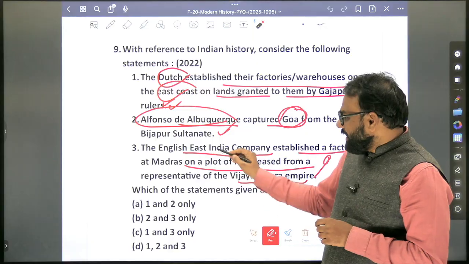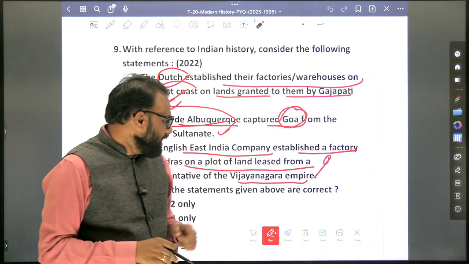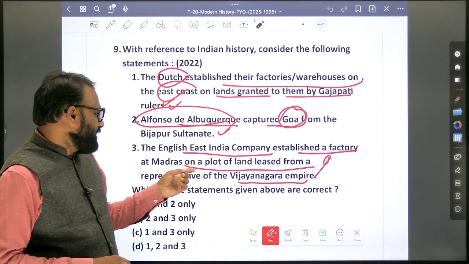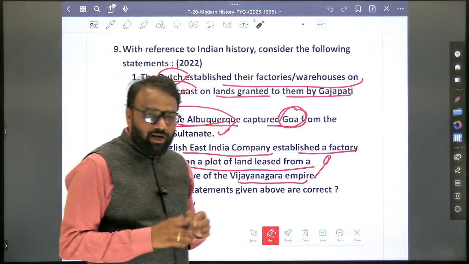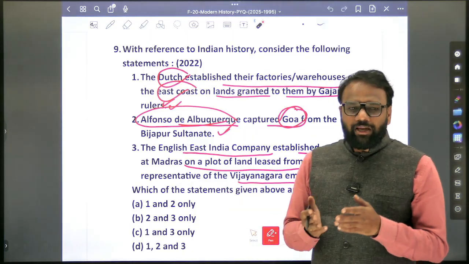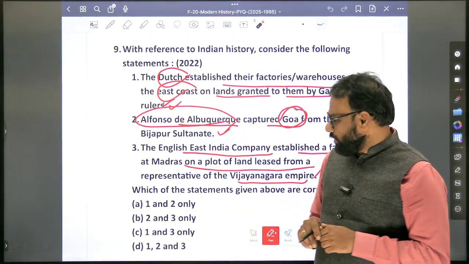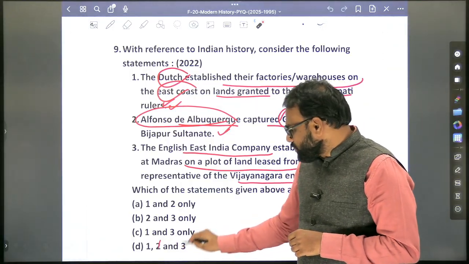The English East India Company established a factory at Madras on a plot of land leased from a representative of the Vijayanagara Empire. So here, Nayak kings, you will go through the content. Who are they? They are representatives of the Vijayanagara Empire. So they gave the land to the East India Company. So what is the answer? Both 2 and 3 should be part of the answer.